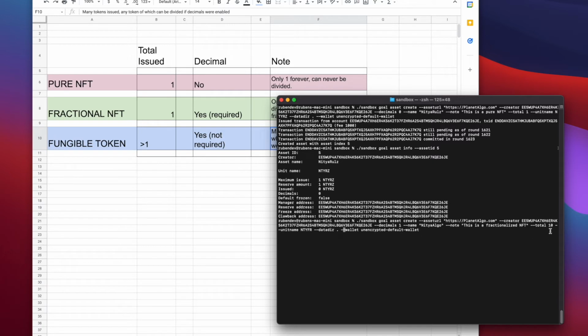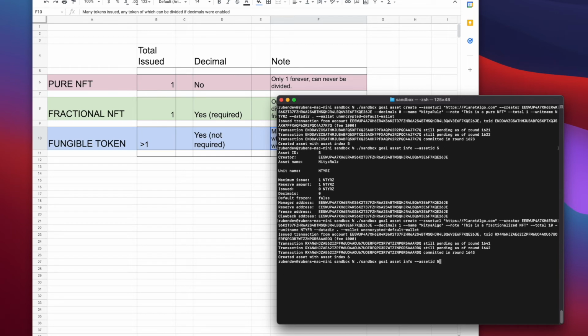Well, what we do is we take the log of 10, which is 1, and we put that into the decimals. And so this is going to break this number 10, and it's going to put a decimal unit 1 right there. So this is actually going to be 1.0 Algo, 1.0 of this token made. So let's go ahead and do this. Nitya Algo.